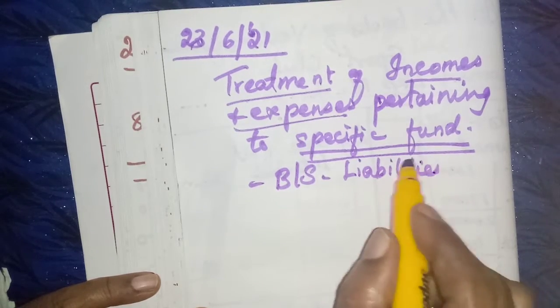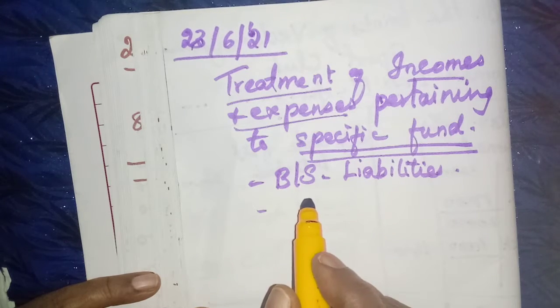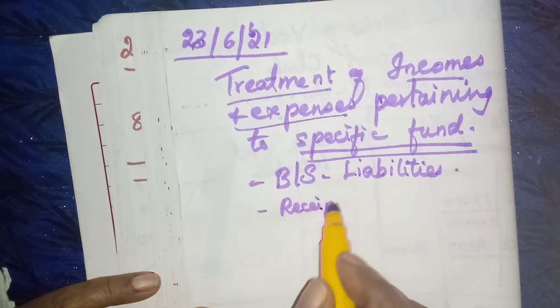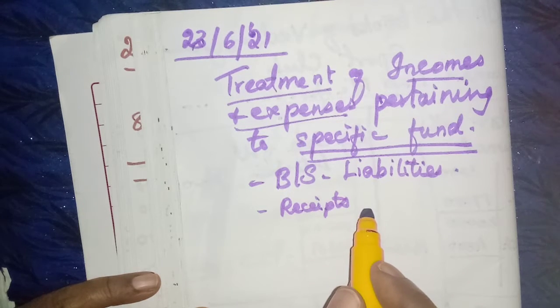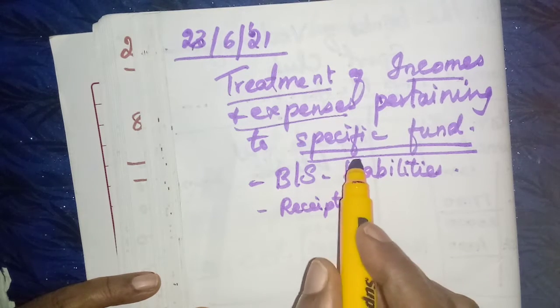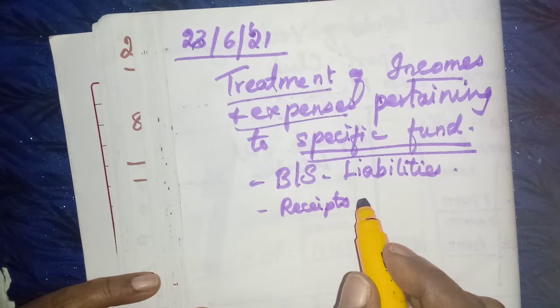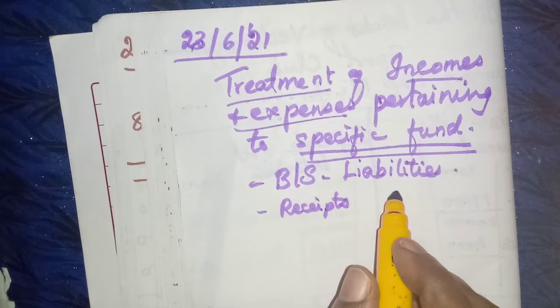So what we have to do is, some receipts will be there. They may receive some donation or any receipts pertaining to this specific fund, prize fund, tournament fund.